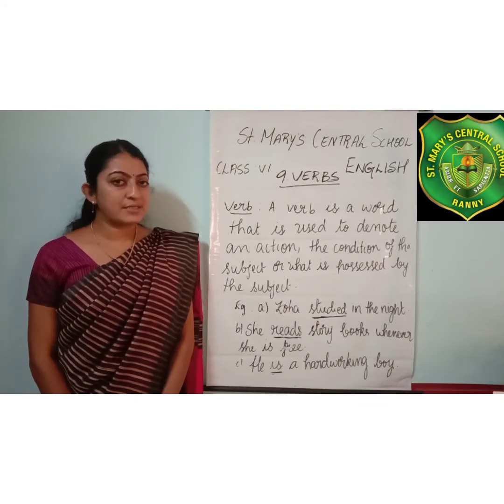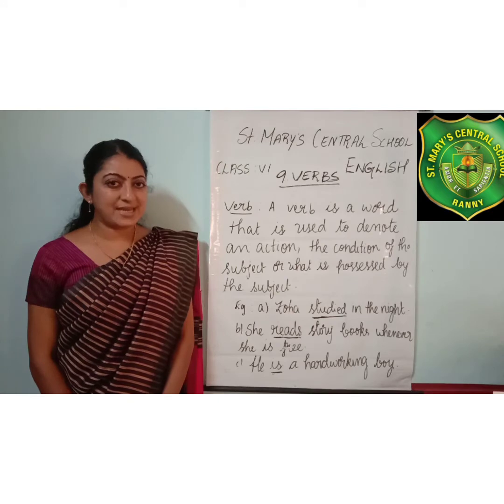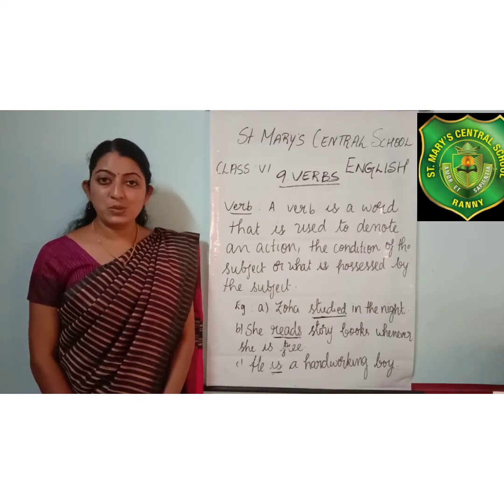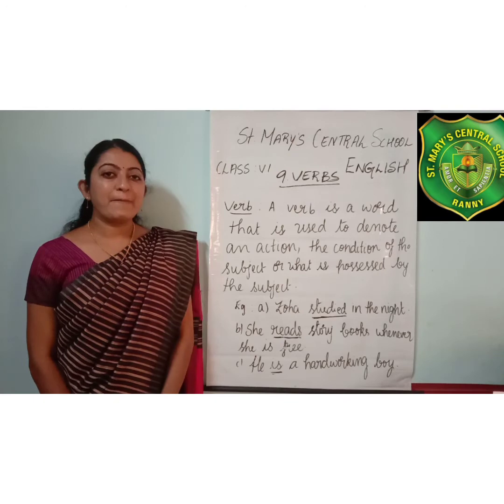Does it make sense? No. So you know that you should use am with the subject I in the present tense, right? And you'll say, I'm going to school. So these are the helping verbs which make the sentence meaningful.